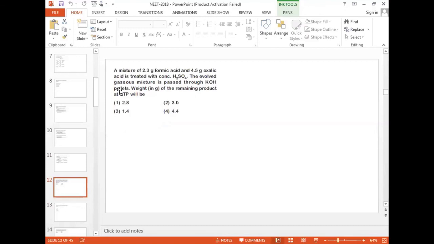The evolved gases mixture is passed through potassium hydroxide pellets. Weight in gram of the remaining product at STP will be. Right, excellent question, which I liked too much, because this type of questions only decides our rank. That is why I like this type of questions.